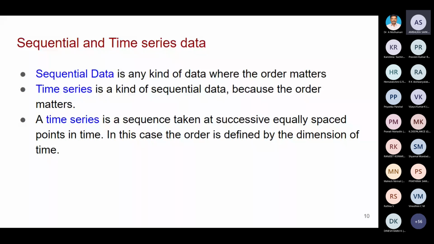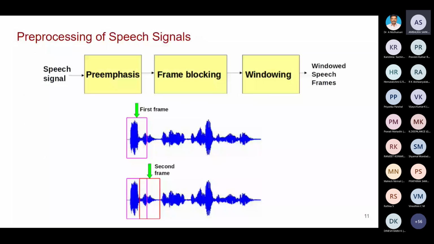Next, we have to develop a speech based application. First, we have to pre-process the signal, because you are taking speech data. You can't apply speech data as it is.